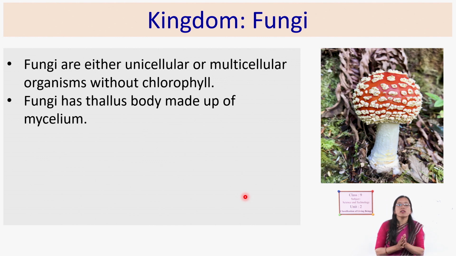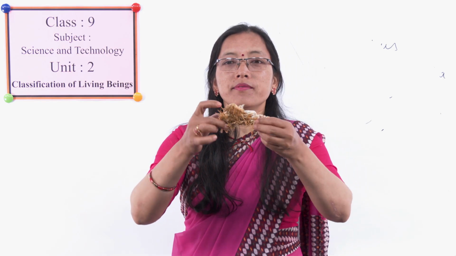This fungi has a thallus body. Then what is a thallus body? Have you heard? Do you see this one?